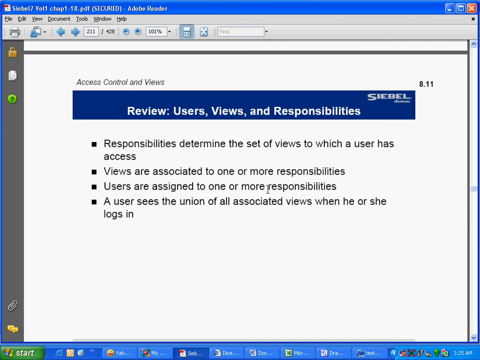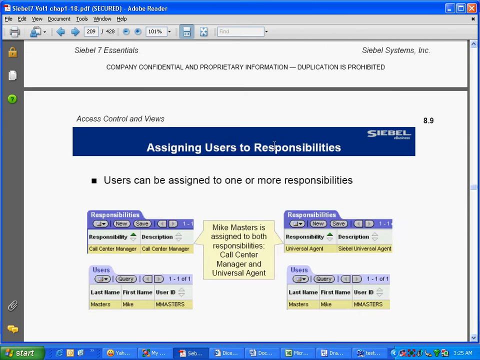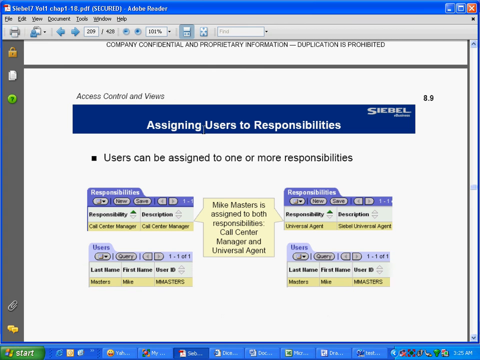There is one point that I want to make. Users can be assigned to one or more responsibilities. He is trying to make it look like English, but basically we simply understand that a user can be given access to one or two groups also. Because let's say in the very beginning, the application administrator creates 7 groups, right? And then one guy wants access to a specific view from the other group. He cannot do anything. He simply creates a new responsibility, makes that view a part of that responsibility and gives him the access. This is easy.